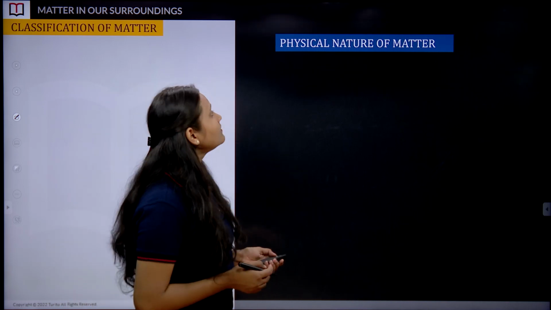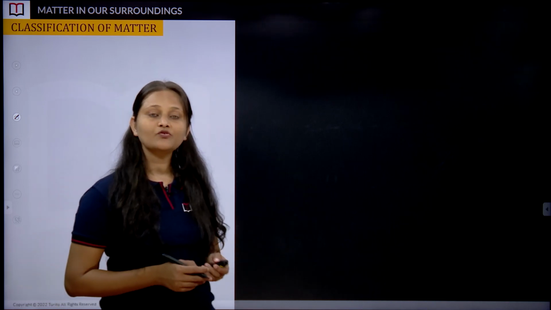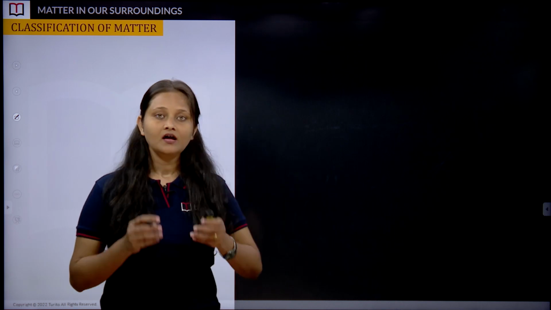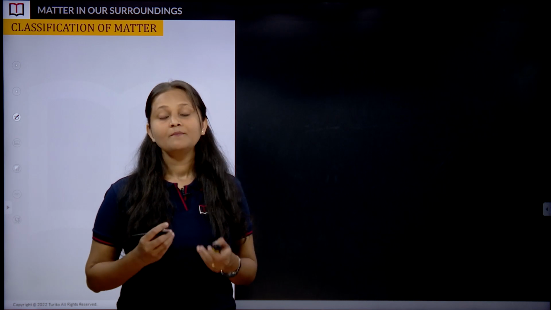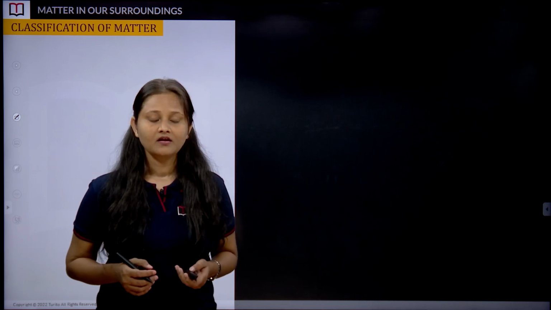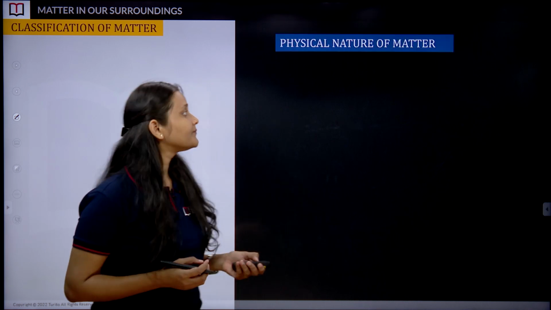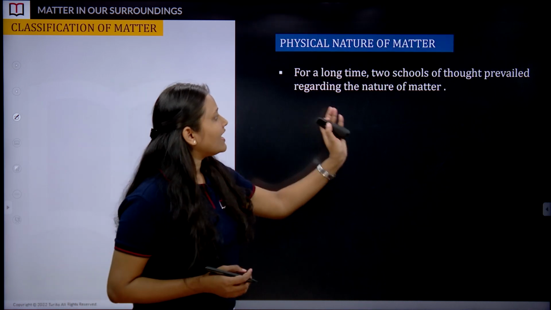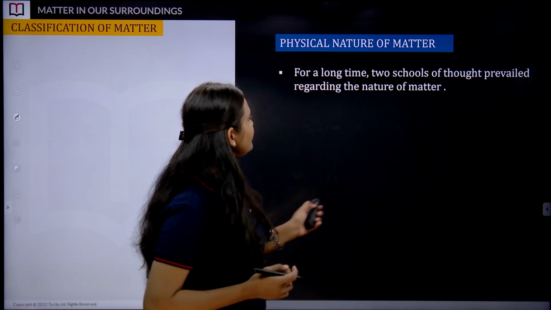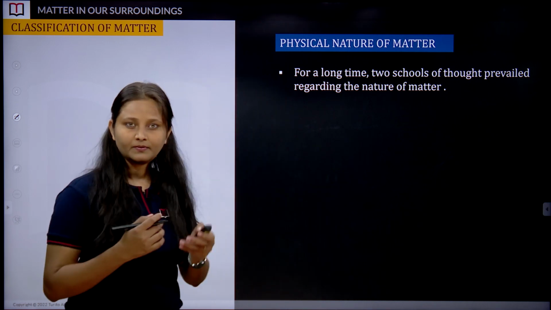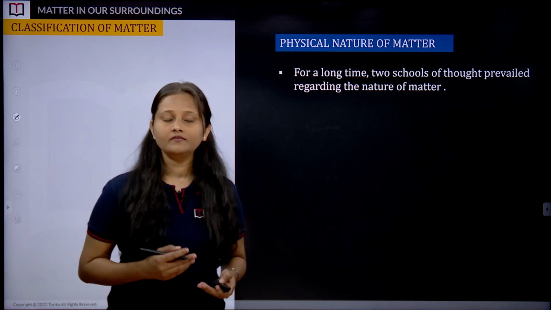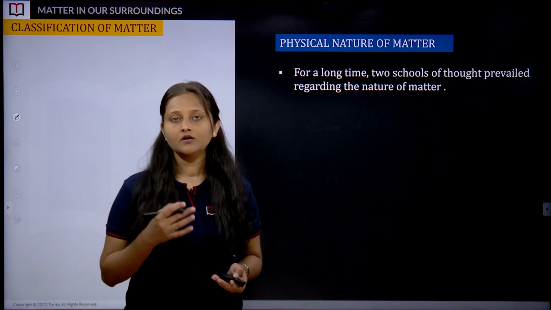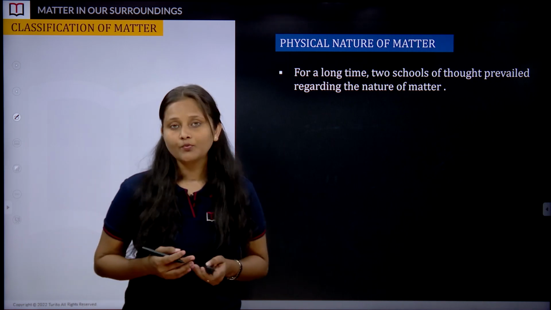So now after finishing some good examples of matter, we need to understand how matter looks or what matter is made up of. What are those things inside a matter? Actually, for a long time two schools of thought prevailed regarding the nature of matter. Two different groups of people had two views about what matter is composed of.